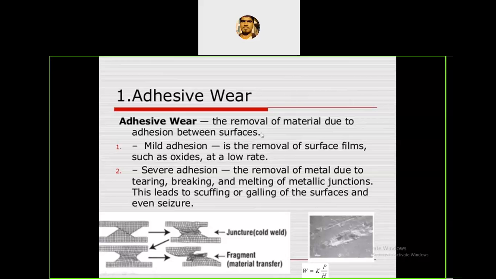If you want to paste one paper onto another paper, what will you do? You are using gum. With the help of gum, you paste one paper over another paper. That is what adhesion is. Here also it is the same thing: one surface over another surface, adhesion takes place. If adhesion takes place, what happens? It will restrict the movement.